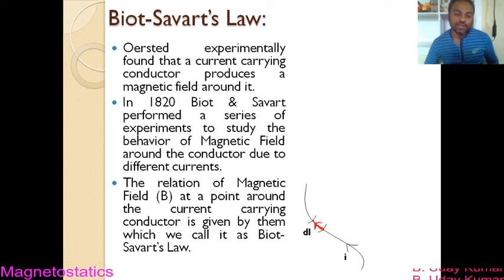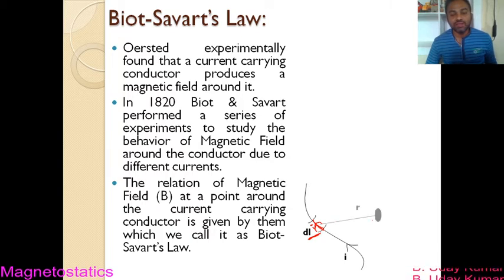In this length element, the current will be flowing. The current flowing through this length element is taken as I. So this I dl is called the current element. As per Oersted, a current carrying conductor produces magnetic field around it, so due to this entire wire the magnetic field will be produced. But to understand the expression of magnetic field, we are choosing a small element here, which we call the current element, and mathematically it is denoted by I dl.